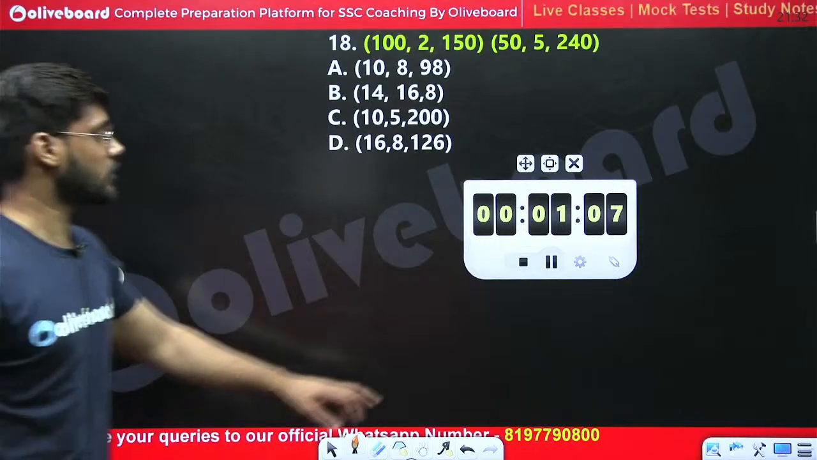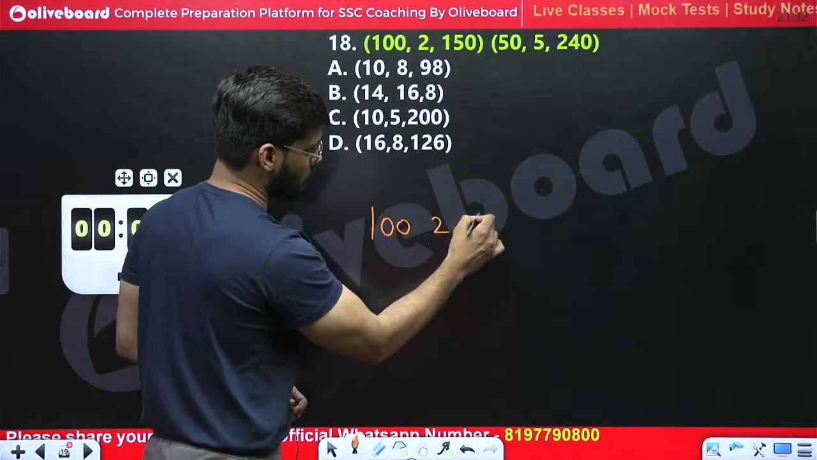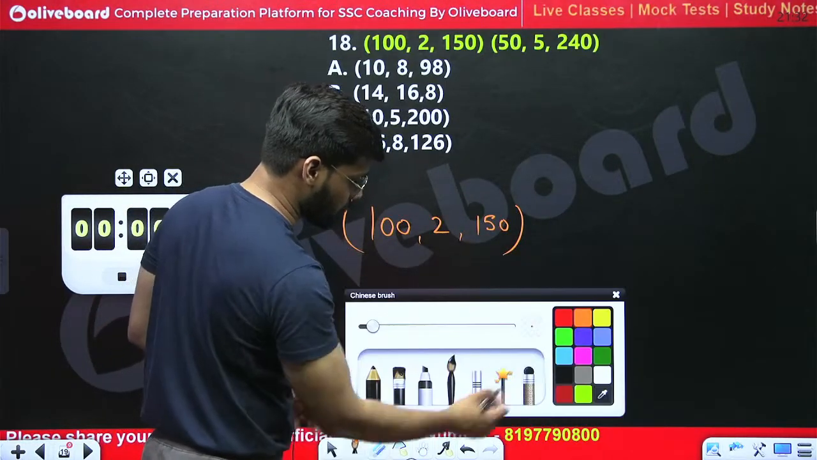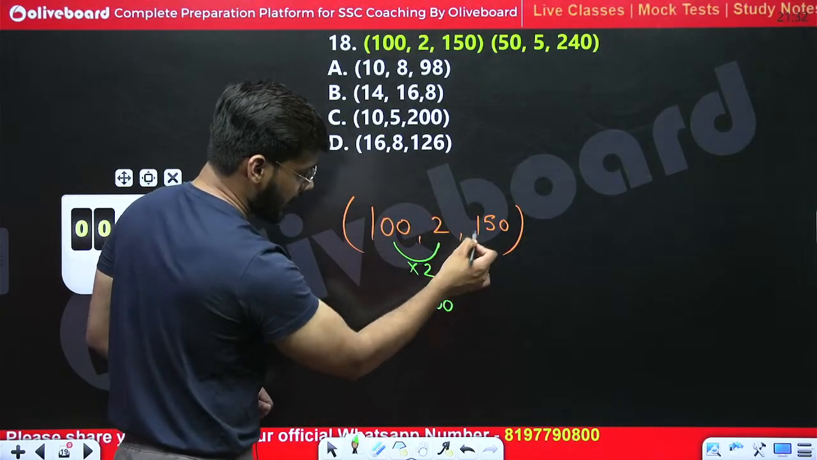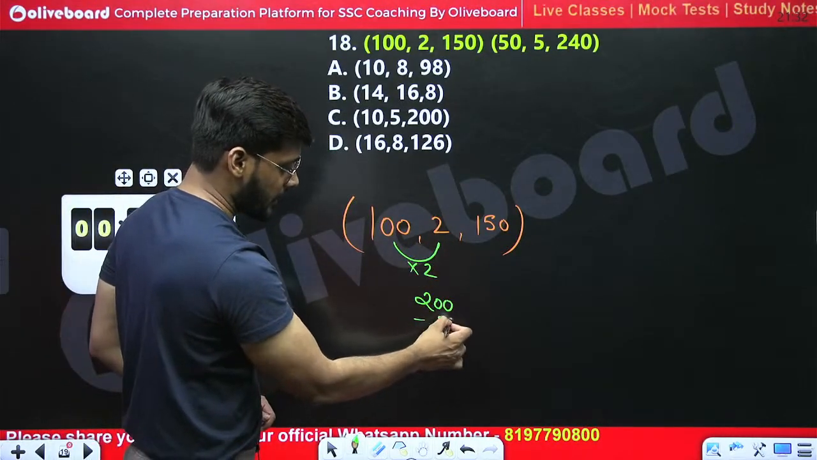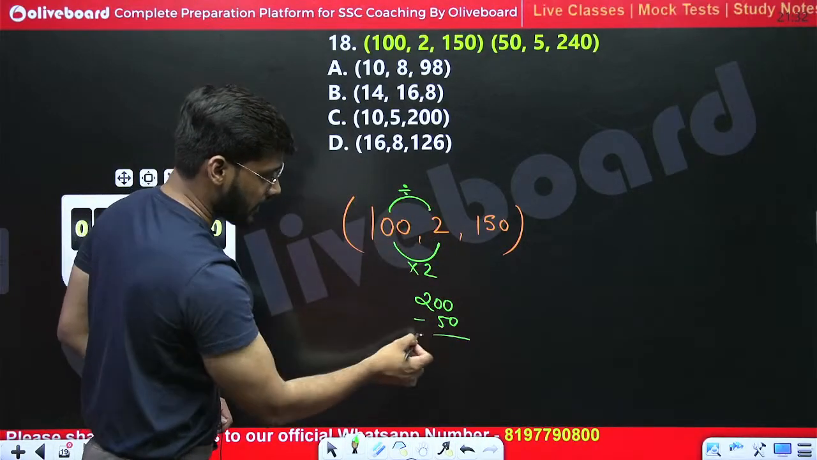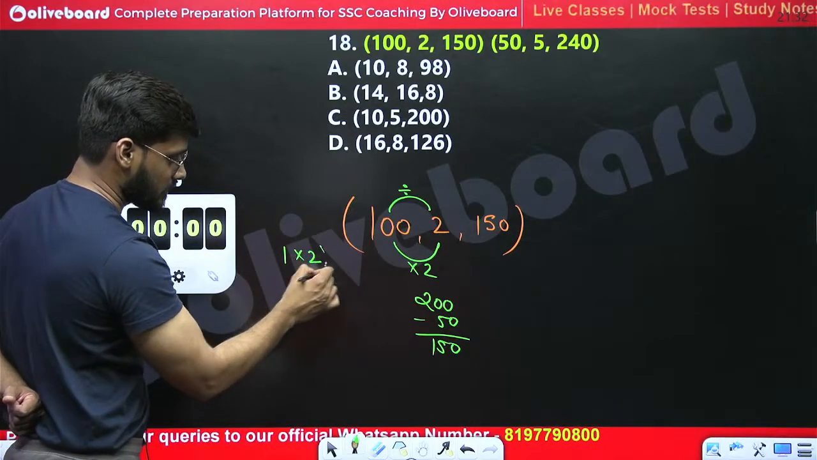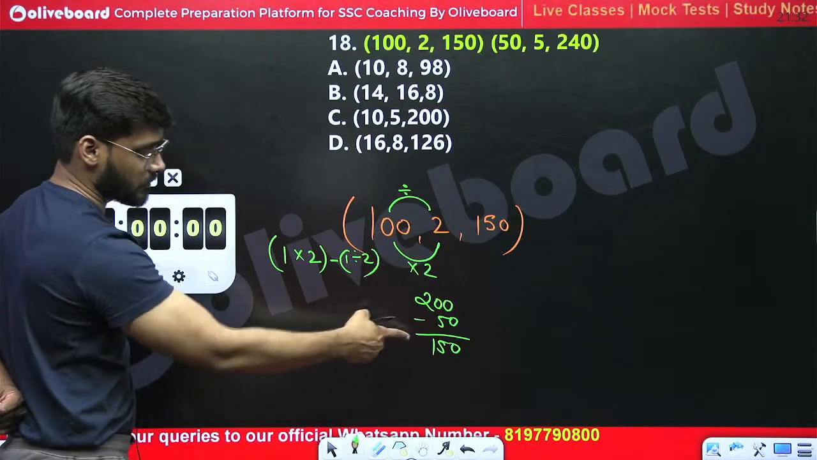Okay, let's see what should be the right answer, my dear friend. We are given 10, 2 and 150. How can we make this 150 with 10 and 2? Very simple. If we multiply both these numbers, we are getting 200, and to make 150, we should subtract 50. And how will we get this 50? After dividing both these numbers. The logic is first number multiplied by second number minus first number divided by second number.